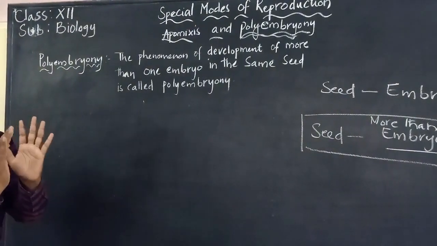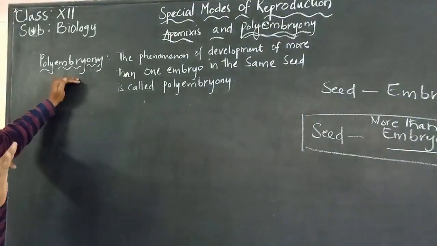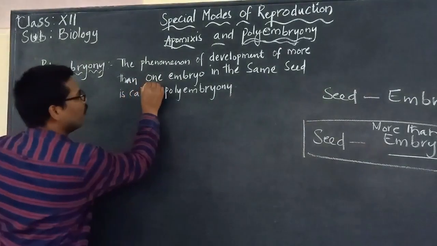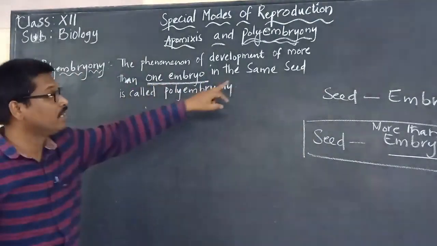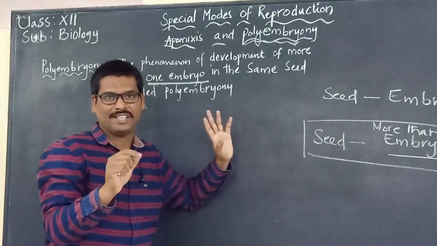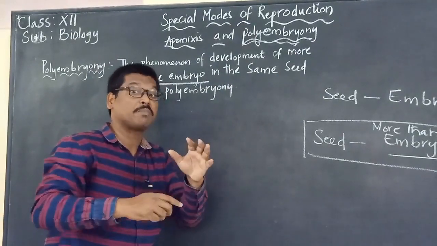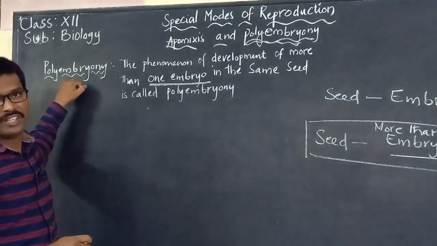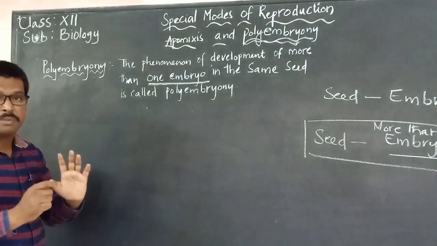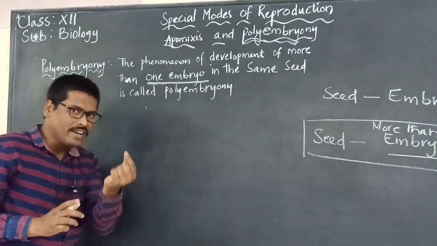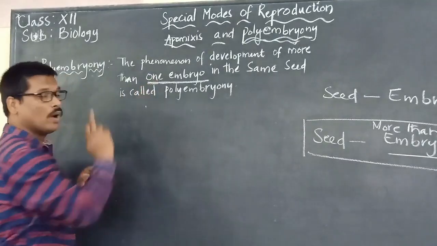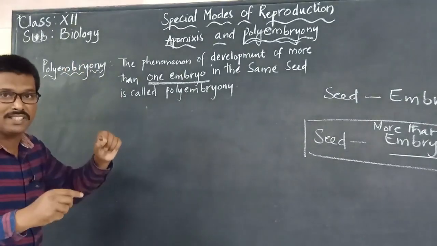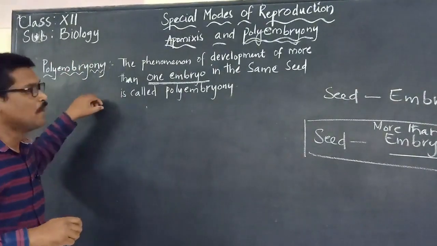So let us put it into a sentence and see what we mean by polyembryony. The phenomenon of development of more than one embryo in the same seed. So within the same seed, if there is more than one embryo, then we call it polyembryony. In simple terms, one seed consists of more than one embryo. Many embryos present within the same seed is called polyembryony.